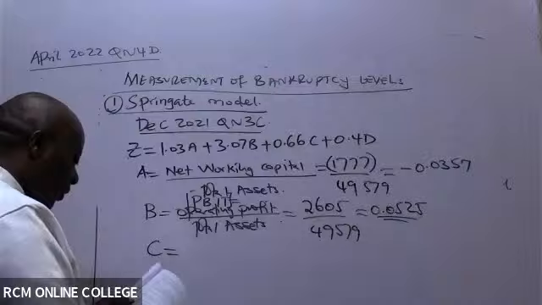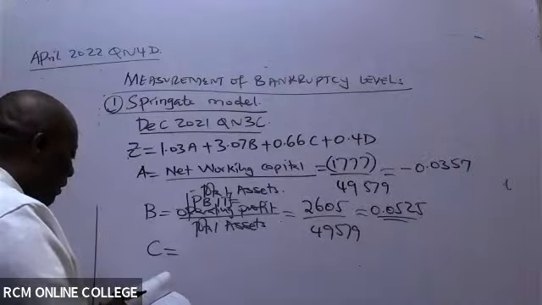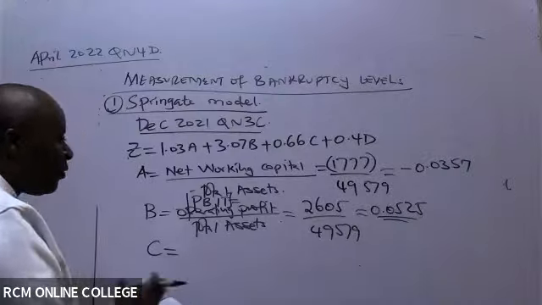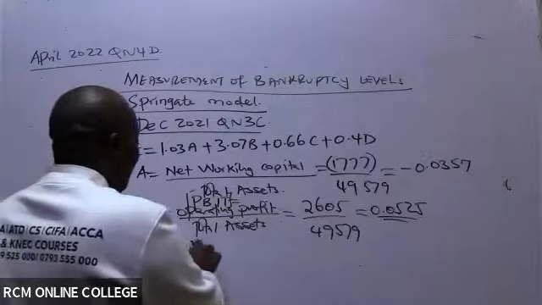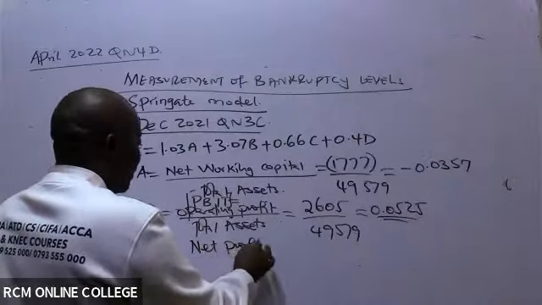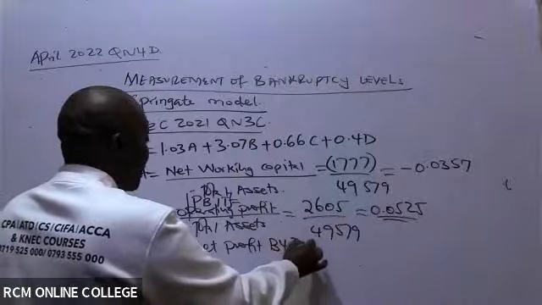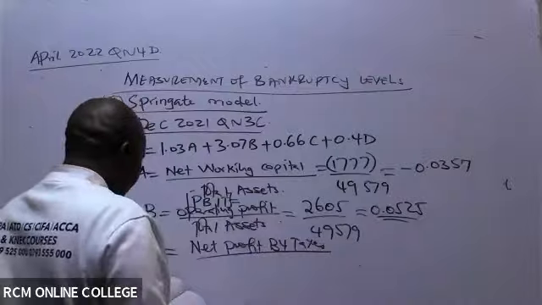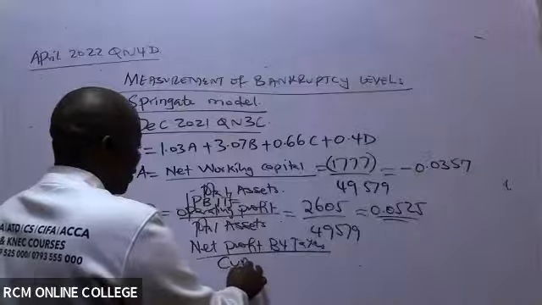Under C, what they're telling us is net profit before taxes, now after interest, all over current liabilities.